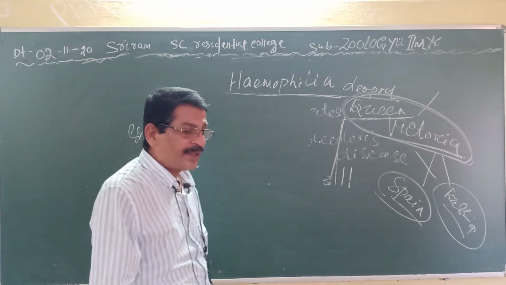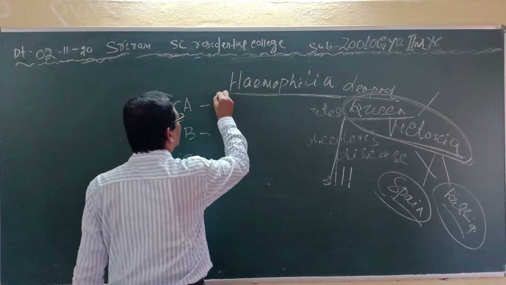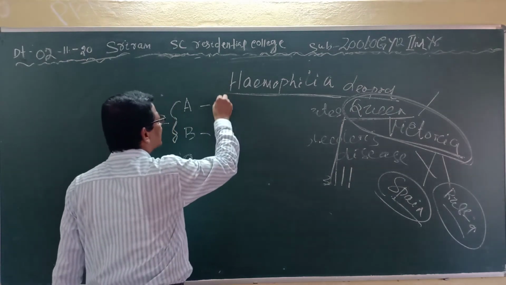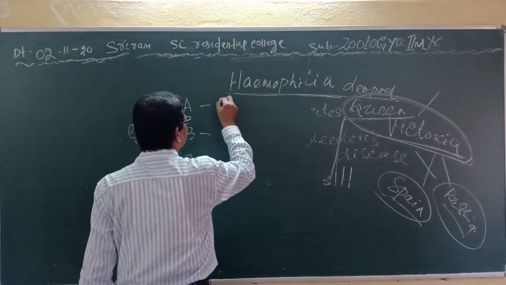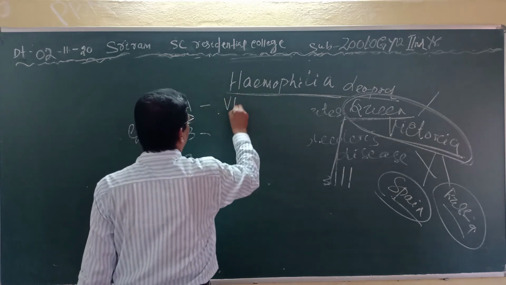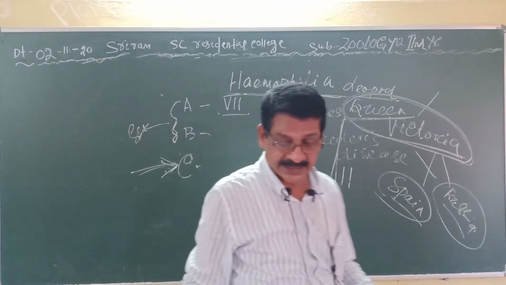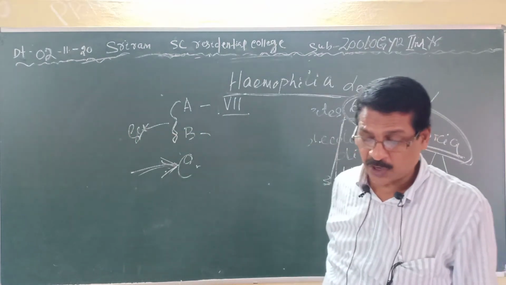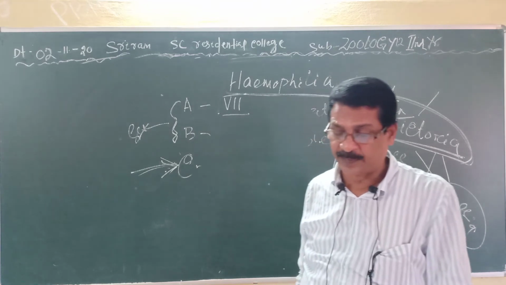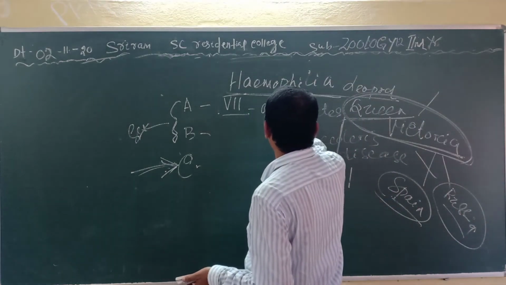In hemophilia A, what is the factor? That is factor 7, the clotting factor VII, which is called the anti-hemophilic factor.